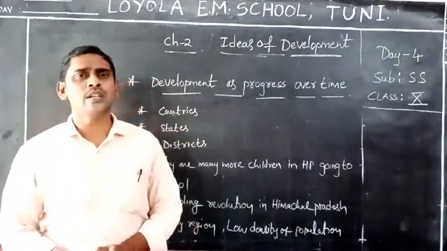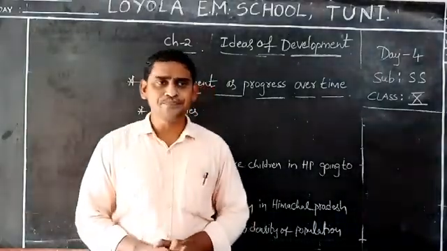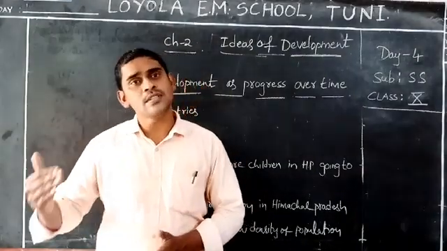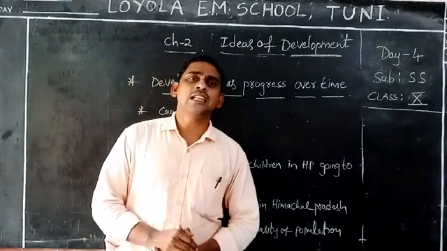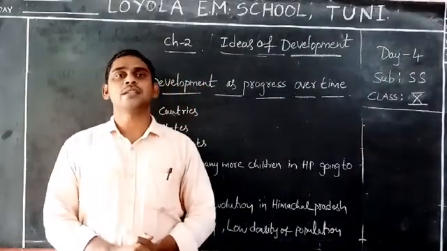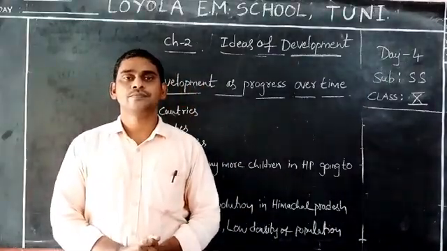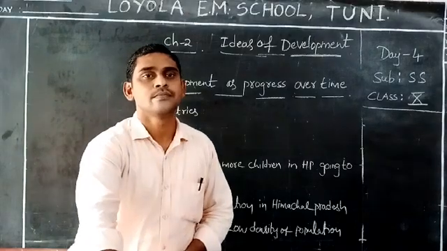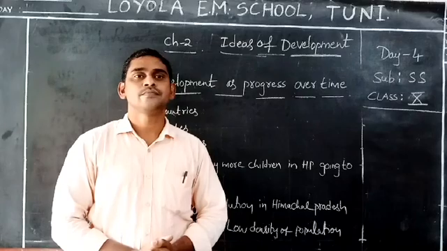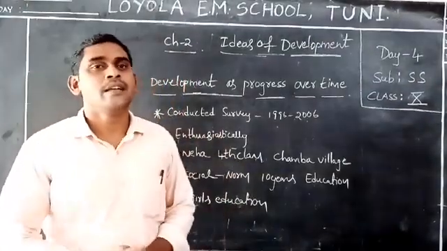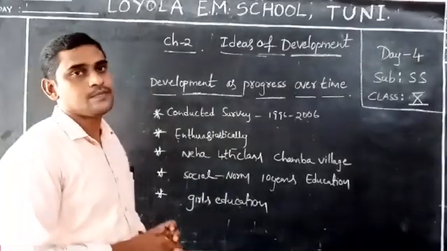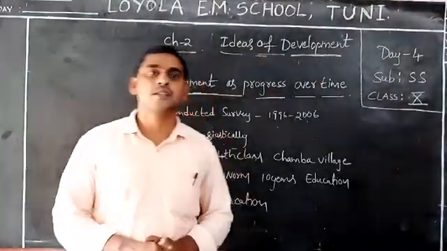When they got good results in education, finally in 1996 and again in 2006 a survey on education was conducted in Himachal Pradesh.